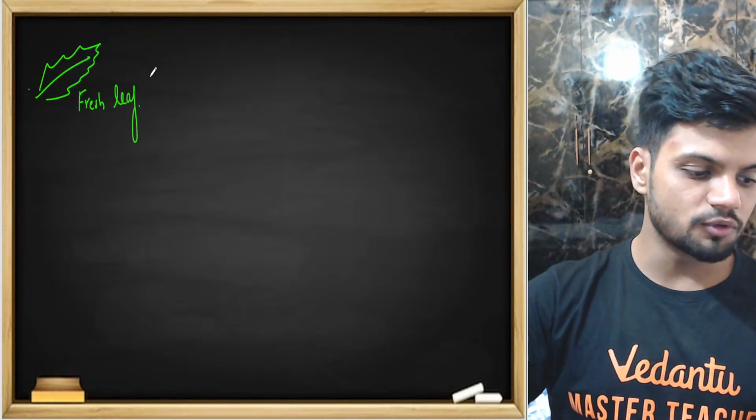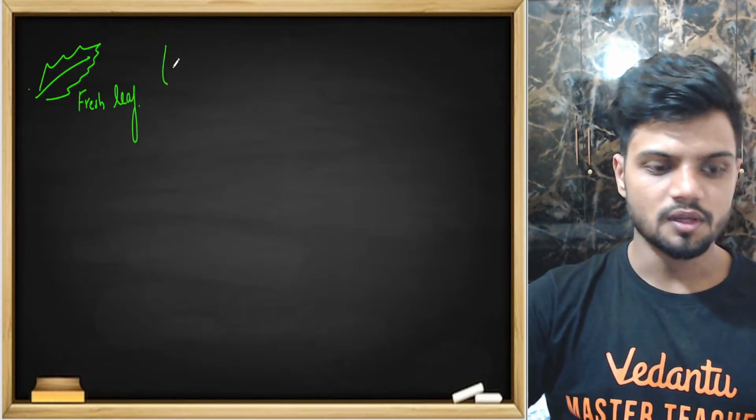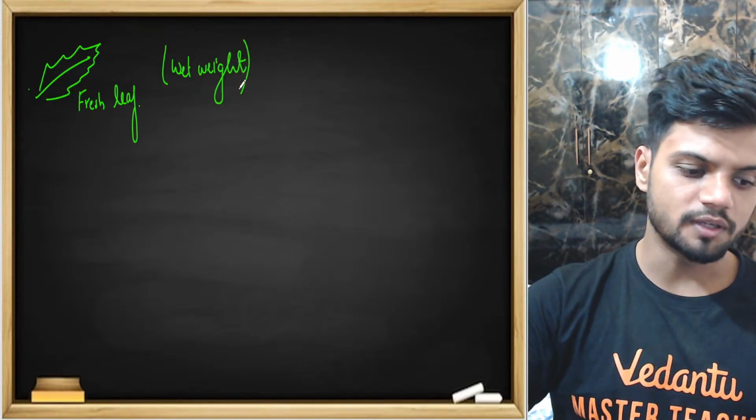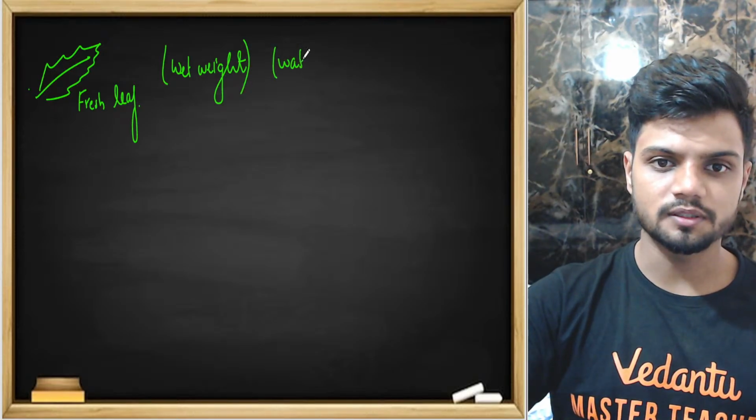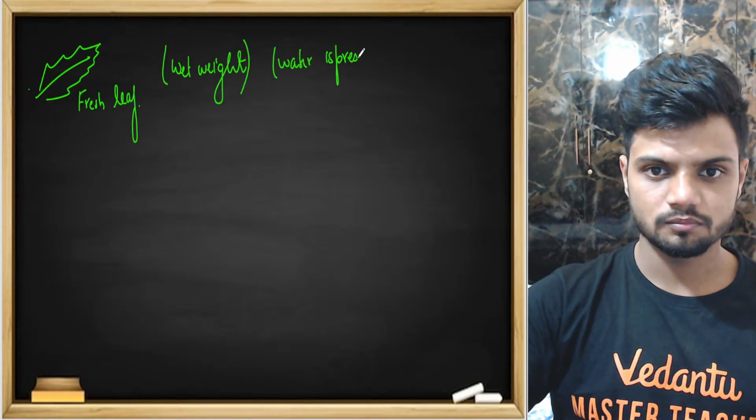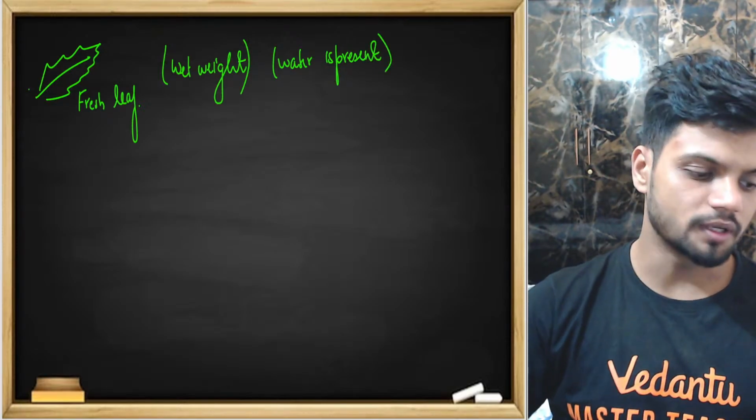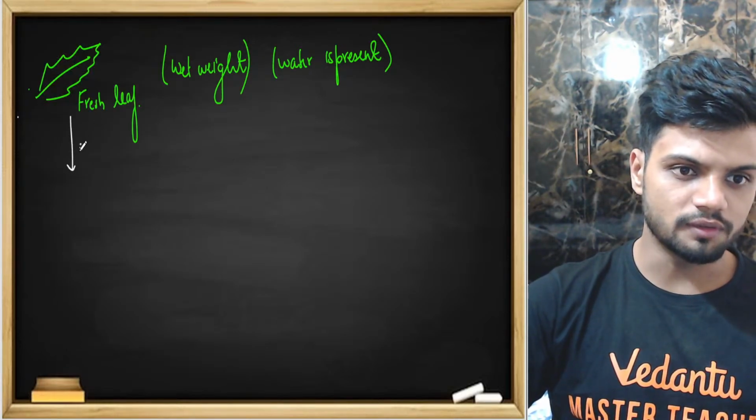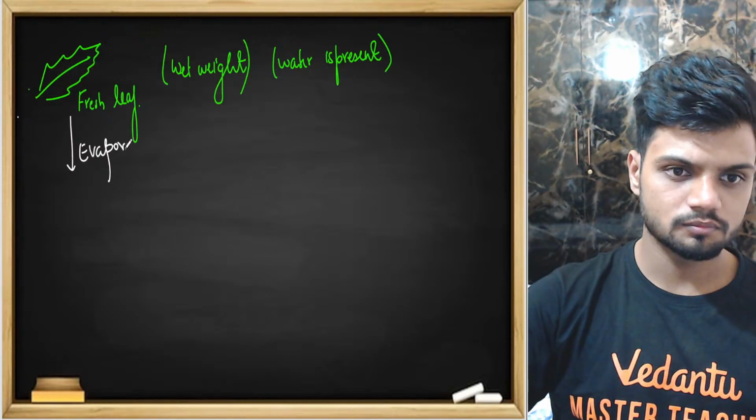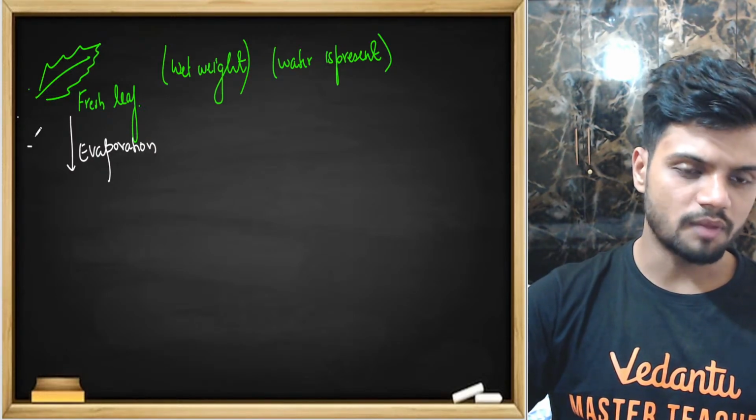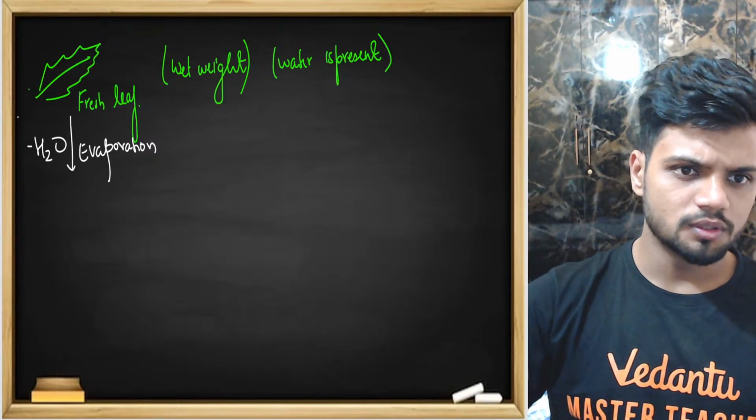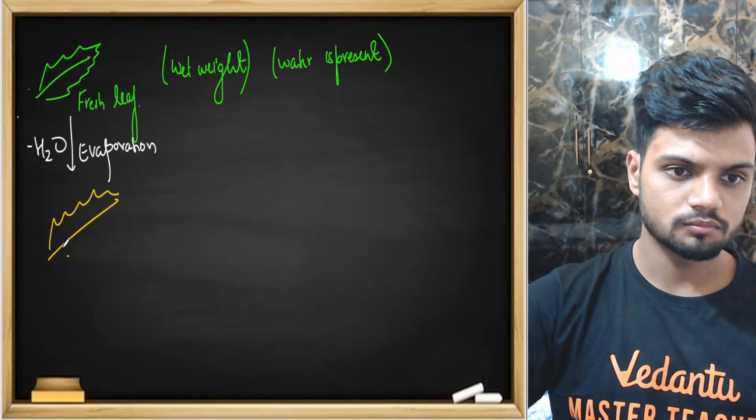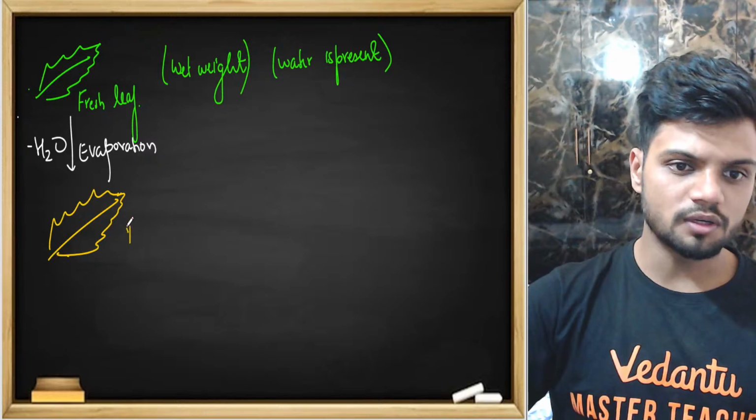Okay. This fresh leaf will have water, so I call it the wet weight. Water is present. Now what do you do? You evaporate all the water, that is minus H2O. Once you do the evaporation, you are left with one more leaf, but this is called a dry leaf.